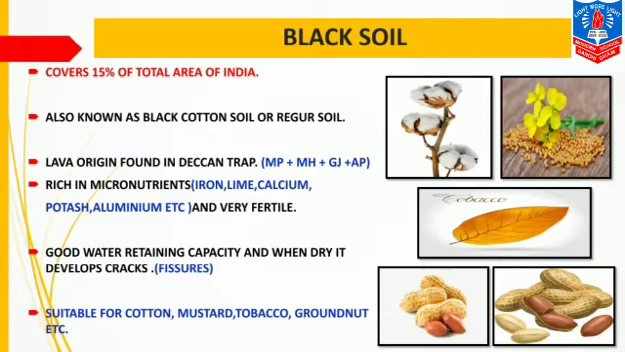The next is suitable for growing cotton, mustard, tobacco, groundnut, etc. This soil supports the cultivation of cotton, mustard, tobacco, groundnut, etc. As the name suggests, black cotton soil, as it is suitable for growing cotton crop, it is also known as cotton soil.